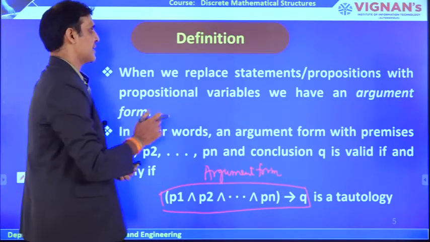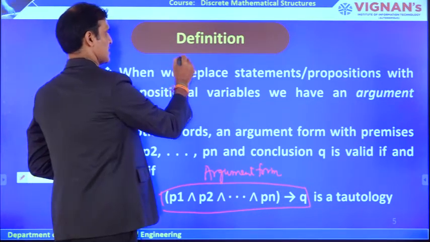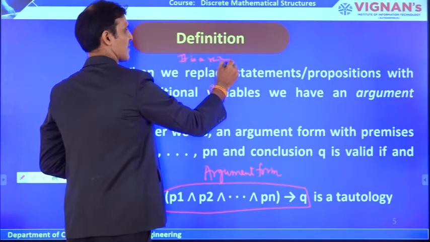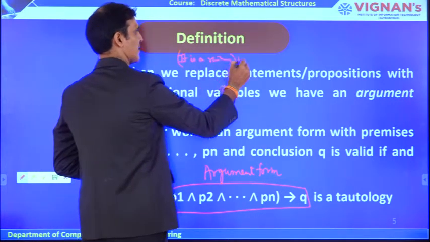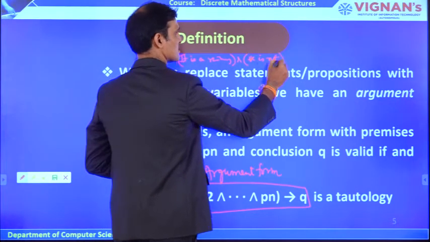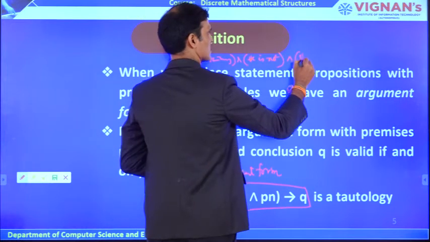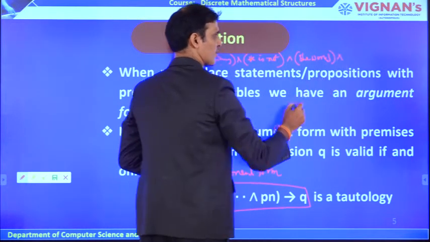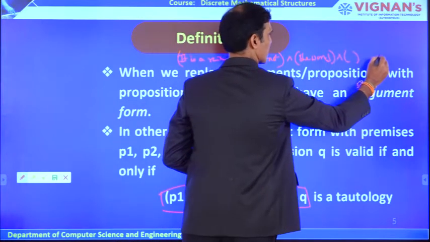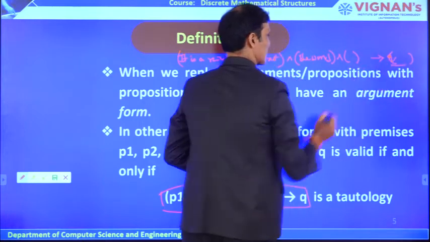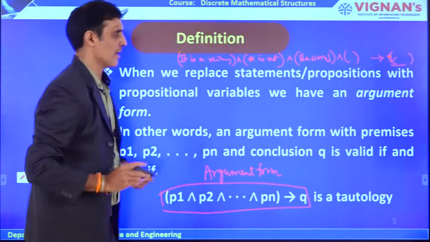Instead of taking statements like 'it is a rainy day', 'not going to college', 'she works well', and another statement implied by them, this is called an argument.